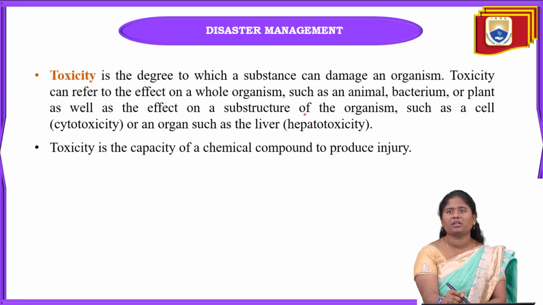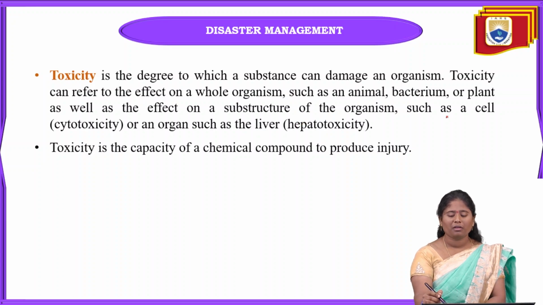The effect on the substructure of the organism can also be caused by this toxicity. The substructure of that organism can be a cell or any organ, such as the liver in our body, or some animals also can be affected because of this chemical hazard.